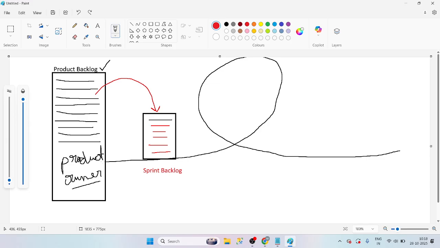Manoj, how are we going to be responsible? He has written the Bhagavad Gita, and now he is saying to develop Amazon. How are we responsible? Now, what is this product owner doing? He is giving some requirements from the product backlog to the sprint backlog. Now, are you going to do a blind check, or are you going to check clearly? We have to check it. Who, in the sense? Developers will check it clearly.